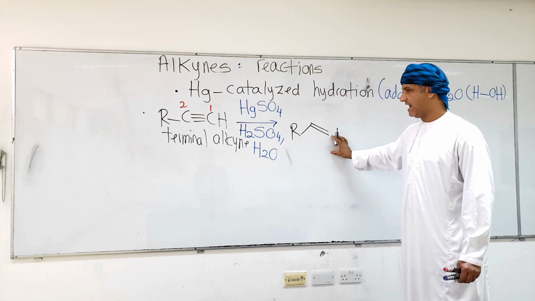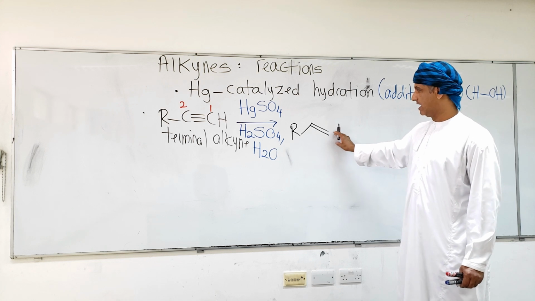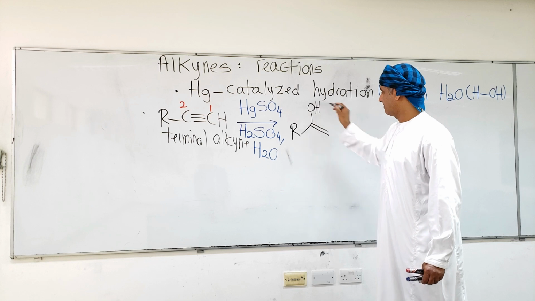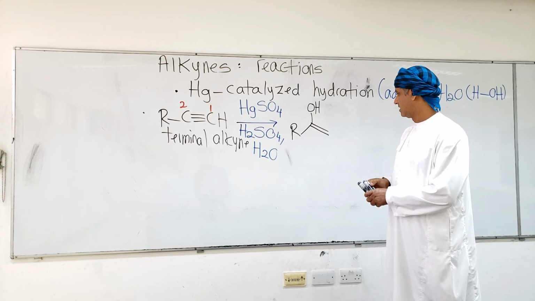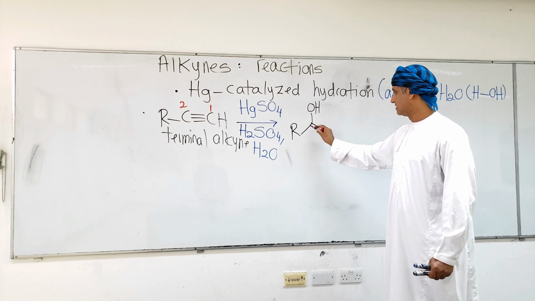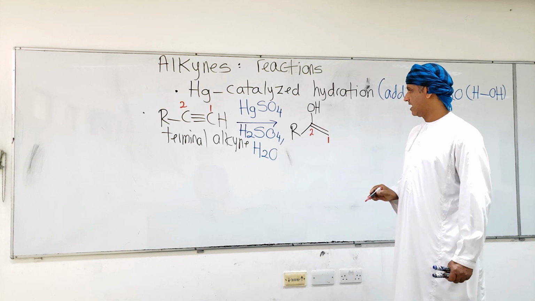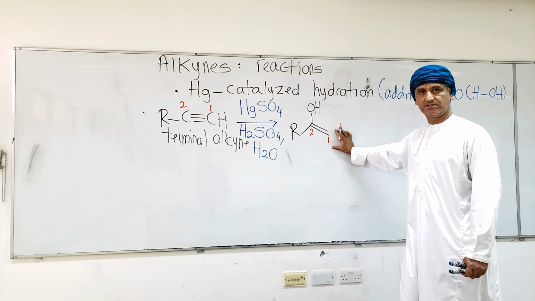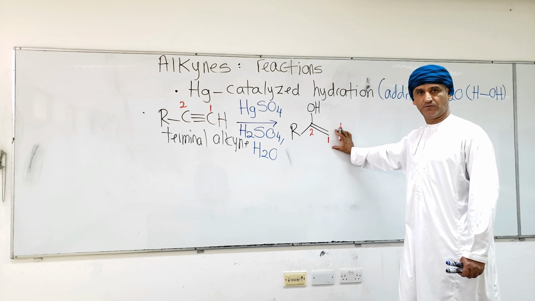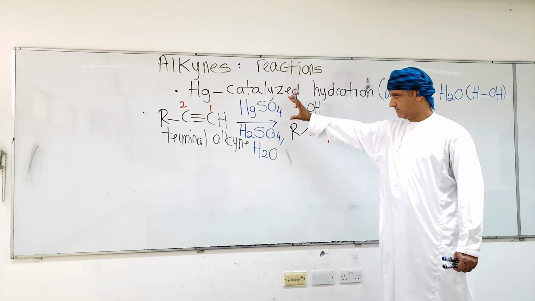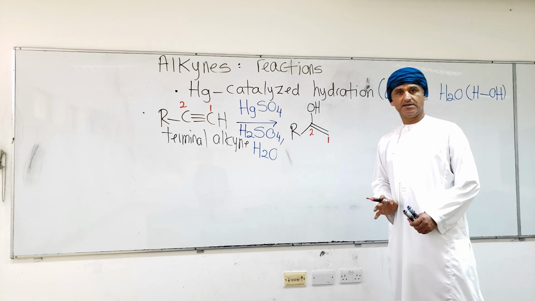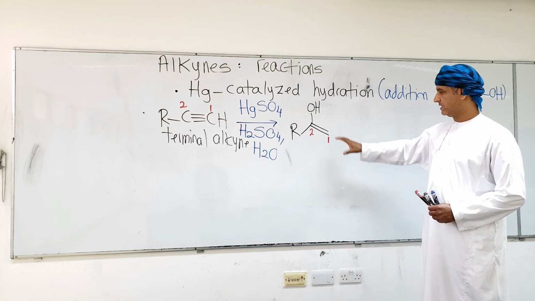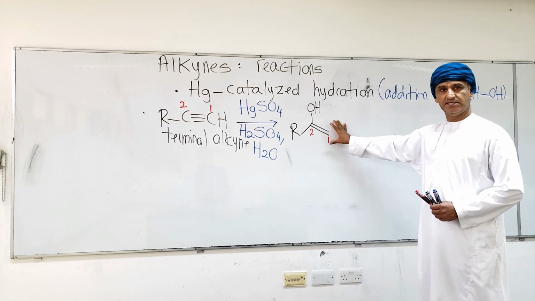Carbon 1 now has two hydrogens, and carbon 2 has OH. Carbon 1 now bonds to two hydrogens as a result of this hydration reaction that is catalyzed by mercury(II) under these conditions. This is the intermediate product that's initially formed.